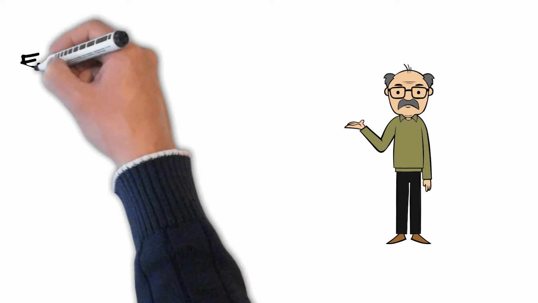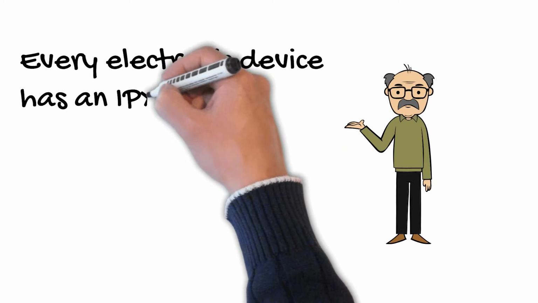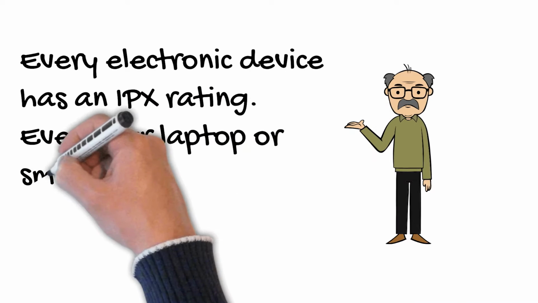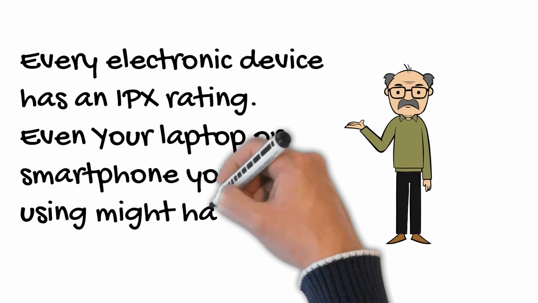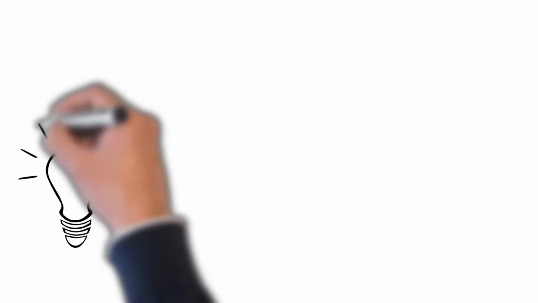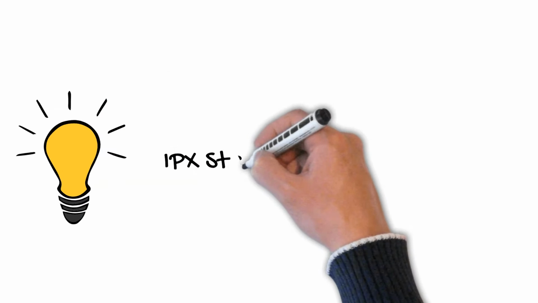Every electronic device used around the globe has an IP rating. Even the laptop or desktop you are watching this video on has an IP rating. It is an international standard which explains how much an electronic device is protected against external environmental challenges like dust and water. The IP ratings are defined in international standard EN 60529. Let's talk more about this rating. What does it actually mean?